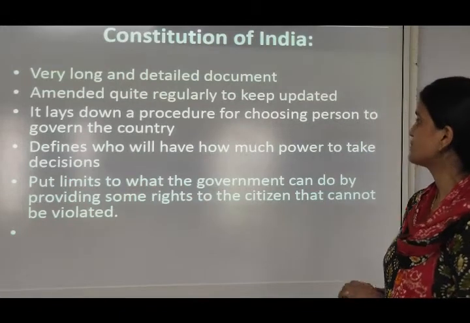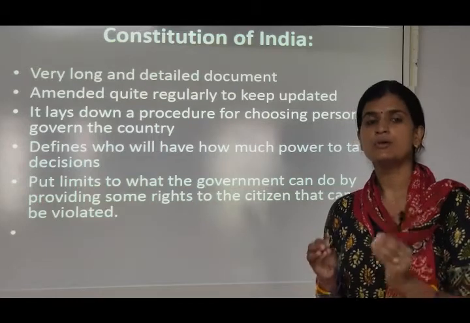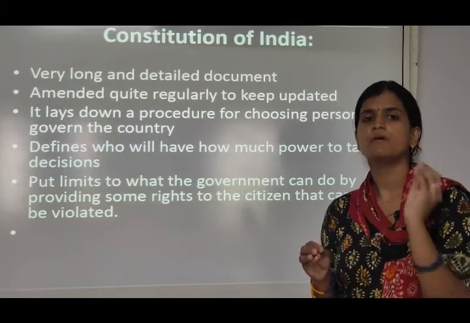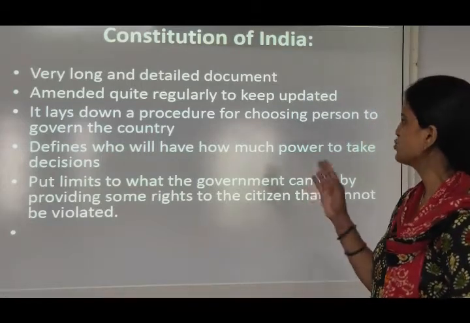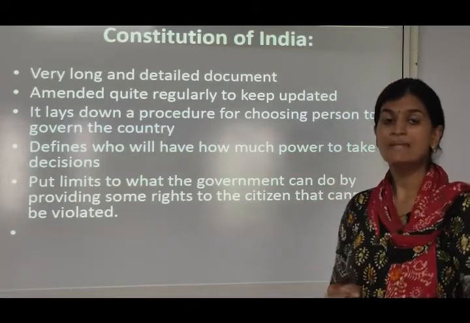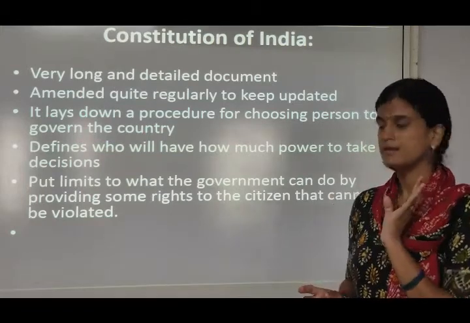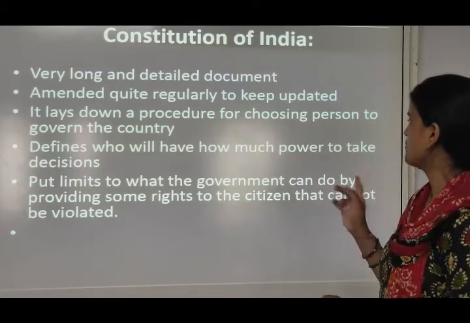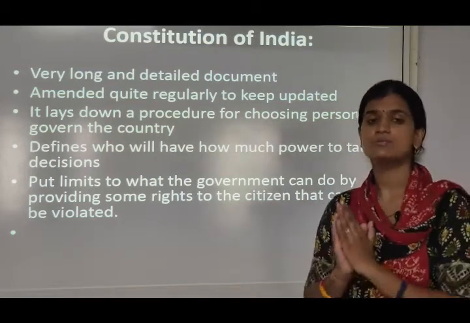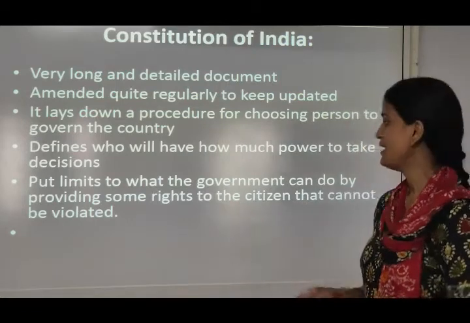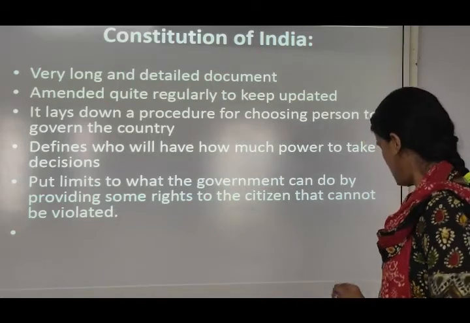It lays down a procedure for choosing persons to govern the country, what person should govern and what power should be given to govern the country. Defines who will have how much power to take decisions. Means which person or jurisdiction will take how much power to decide. Puts limits on what the government can do by providing some rights to the citizens that cannot be violated. Some rights should be given to the citizens, and a limit should be put on what the government can do.